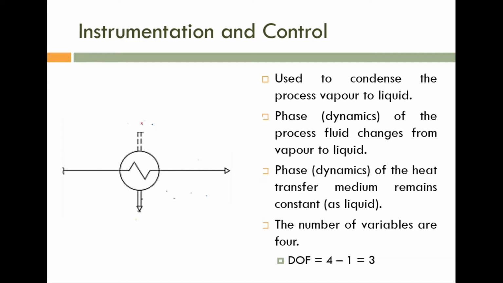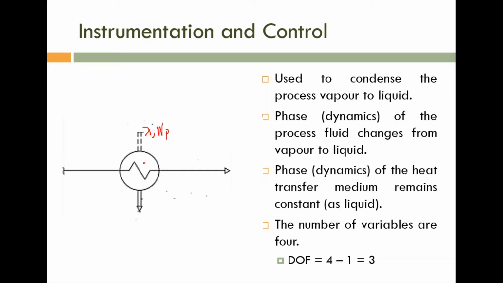The cooling liquid is absorbing heat energy from the process medium. Due to this heat loss, the process medium is converted to liquid, so you can't expect any change in temperature, or the temperature change is negligible. A latent heat is associated with this, that is lambda, and the flow rate of the process medium is Wp.